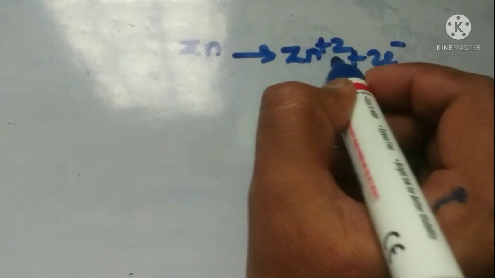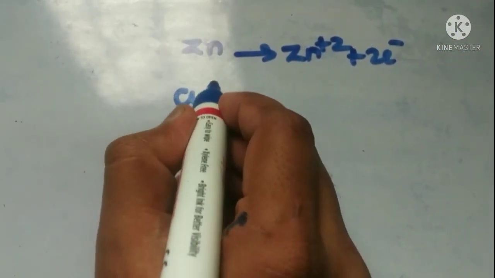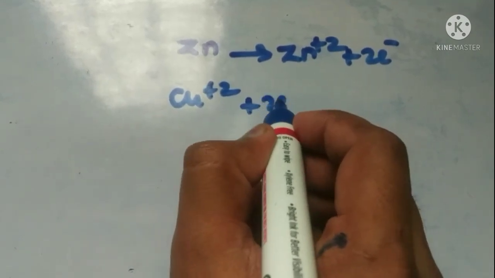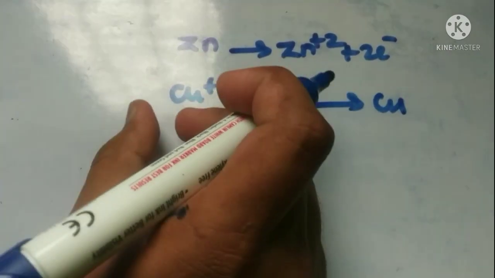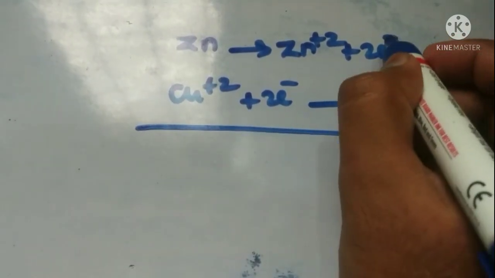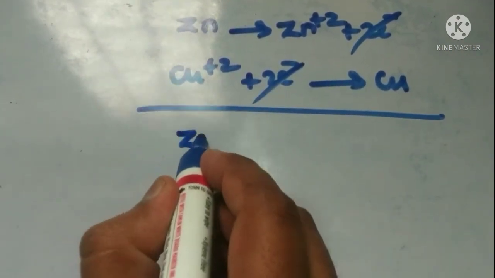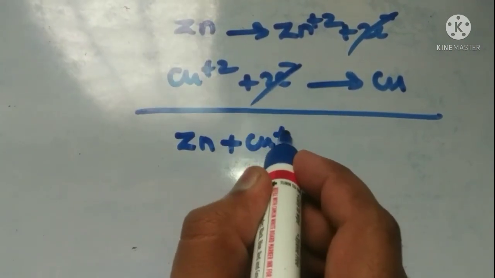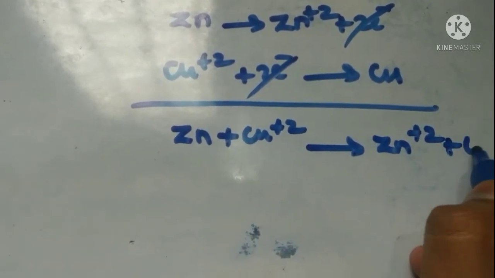So Zn converts to Zn+2, and 2 electrons are given out. Those 2 electrons are taken up by copper, which forms an atom. Zn plus Cu+2 gives rise to Zn+2 plus Cu.